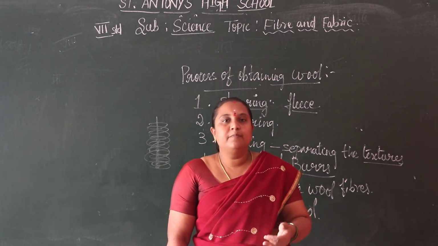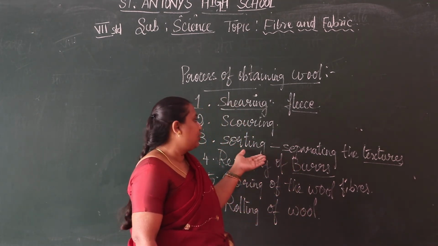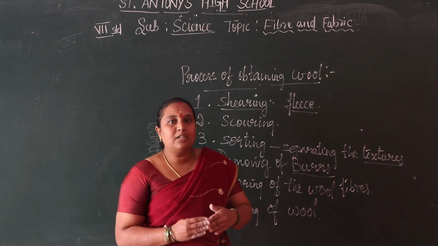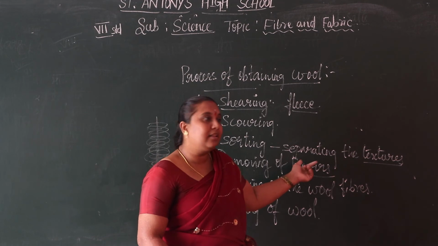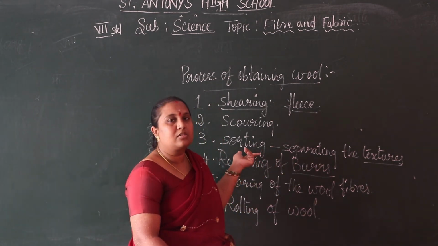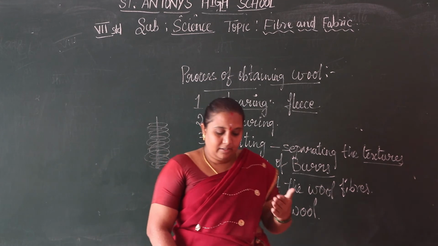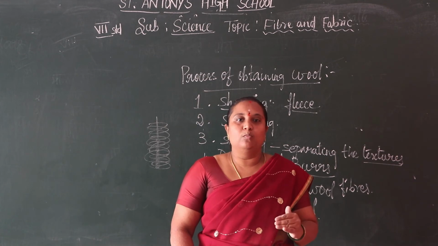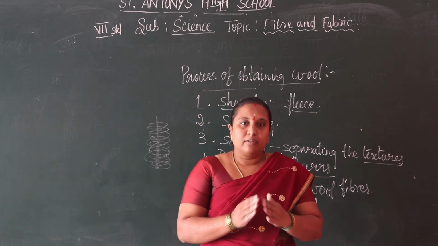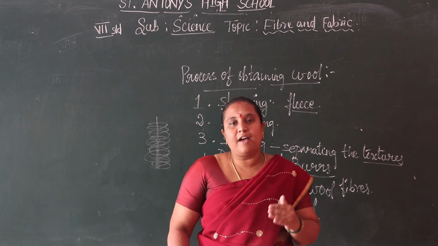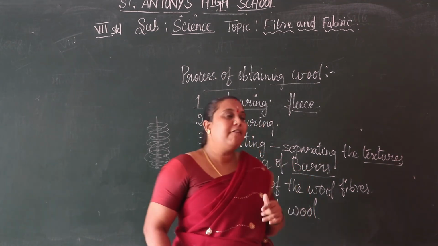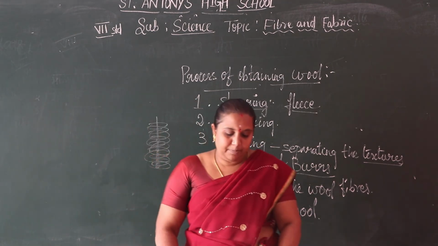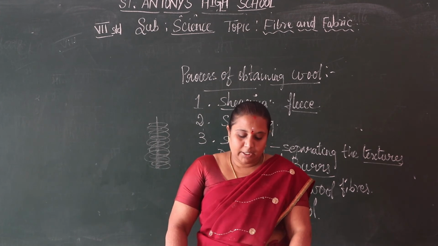After washing, we observe the textures. There are some differences, one is big and one is small, so we separate the textures. That is the third process, the sorting process. Then come the carding machines. After separating the textures, we comb the hair so that we get the same type of textures. That is sorting.